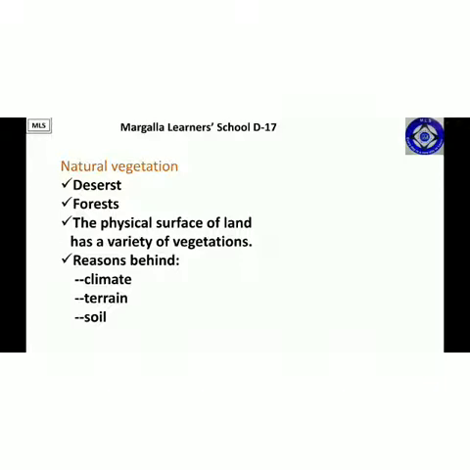So the physical surface of land has a variety of vegetations. The natural vegetation in different areas is different. There is a lot of variety, and the reasons behind this variation are climate, terrain, and soil. According to the climate, certain vegetation is in a particular area, and due to a cold climate in a certain area, their vegetation would be different, and it also depends on soil as well.